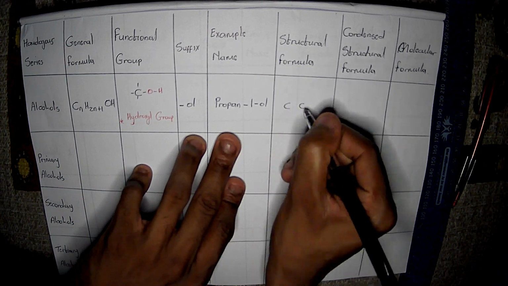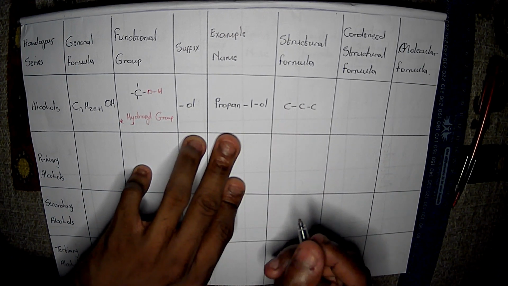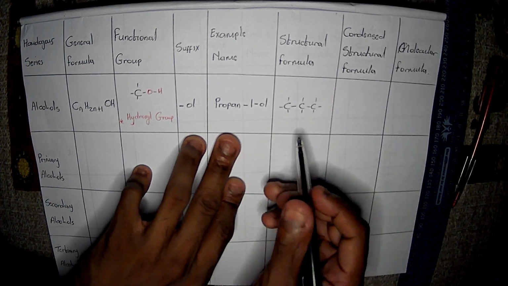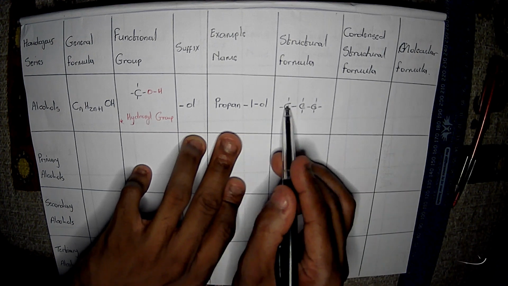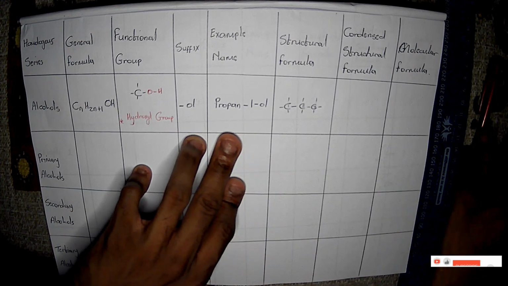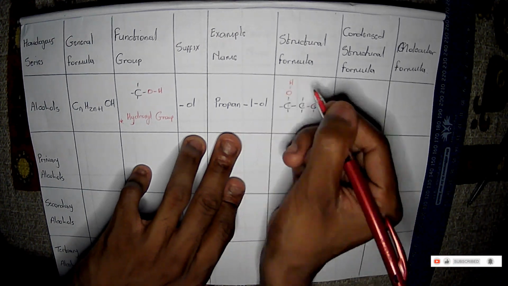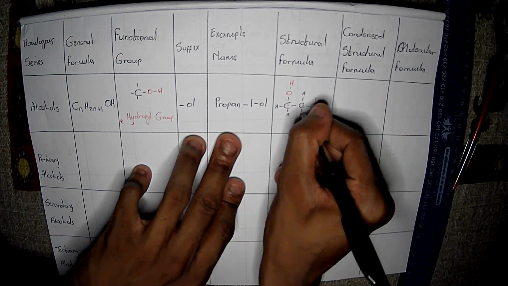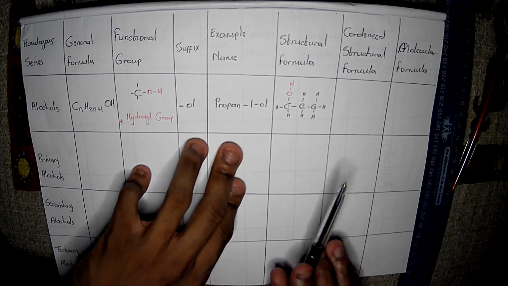We have 3 carbon atoms, right? Let's say 1, 2, 3. Because we wrote this in the first one, we can decide to use this one or this one. I'm just going to use the first one. In this particular case, we have our O and our H, right? And just to make this complete, okay, now we're done with this.